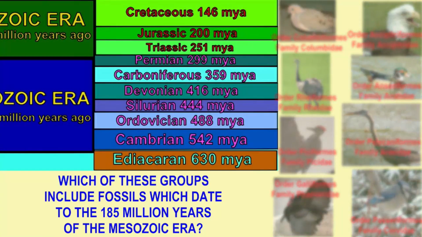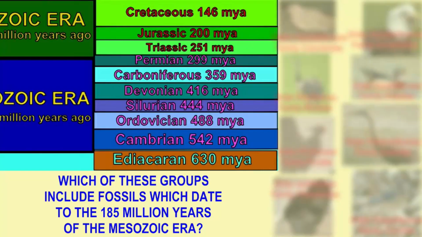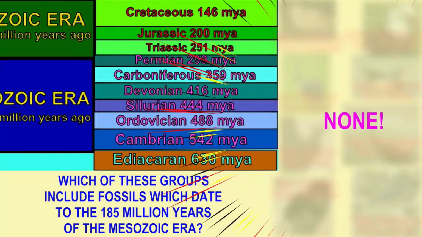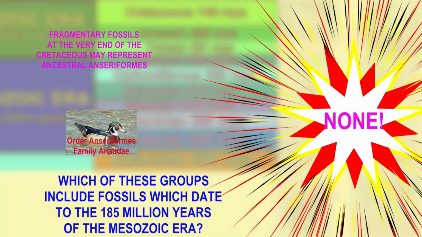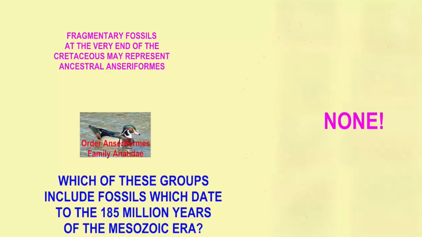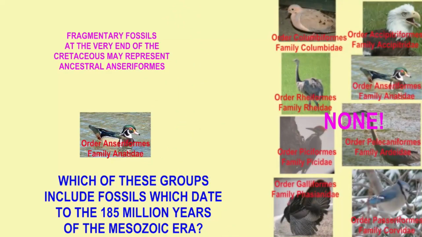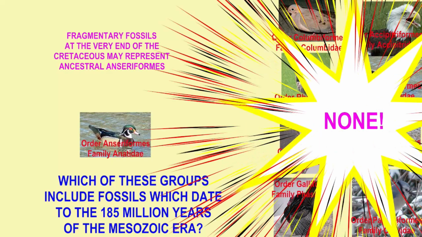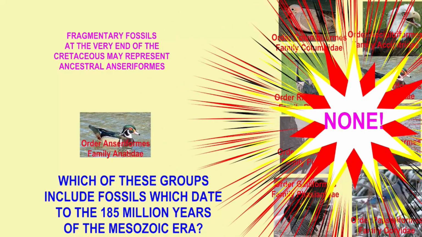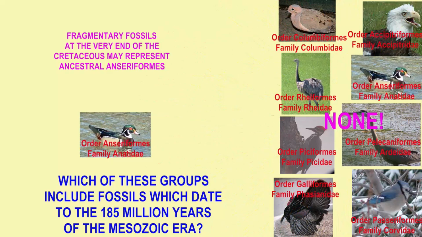Well, none from the Triassic period. The first birds date from the Jurassic period, but the first birds are not in any of these modern bird orders. They were quite different. And it is possible that a few modern bird orders date to the very end of the Cretaceous period, just before the mass extinction. But these fossils are fragmentary. So for example, order Anseriformes might date to the end of the Mesozoic era.